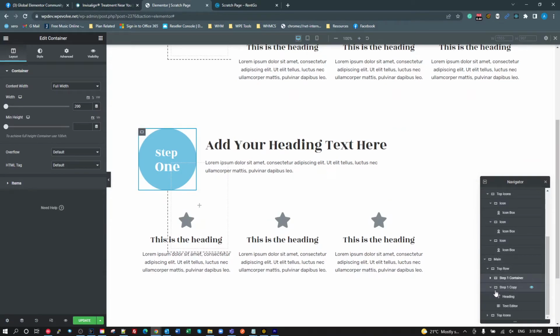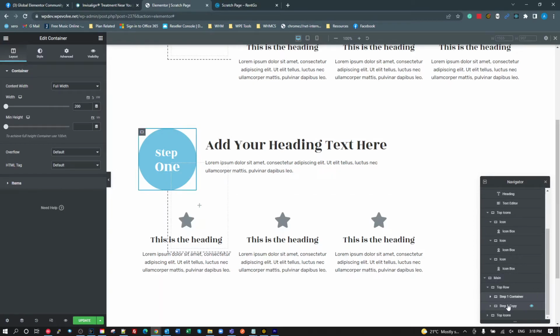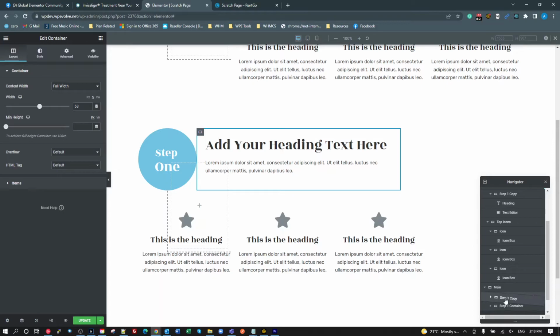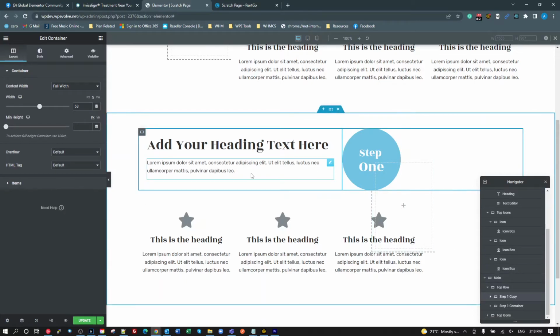This drag and drop with these containers still needs a little bit of work, I think. There we go. So now it's the side.